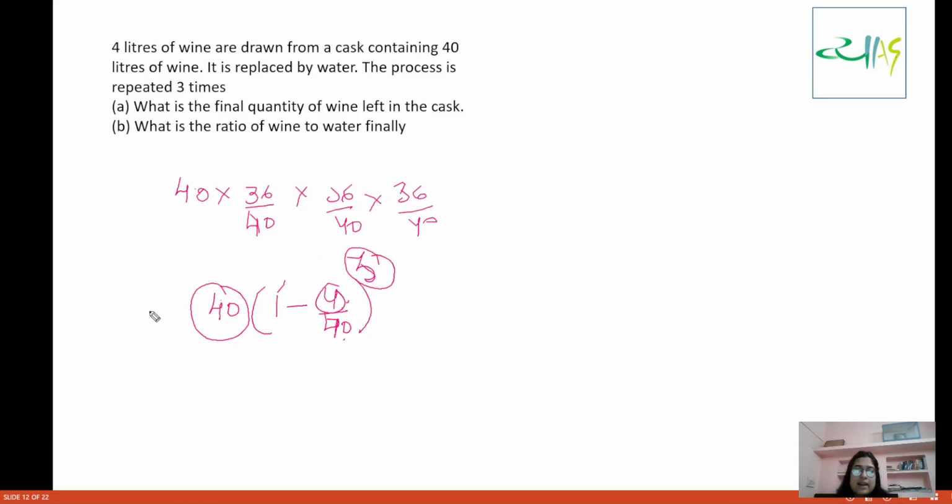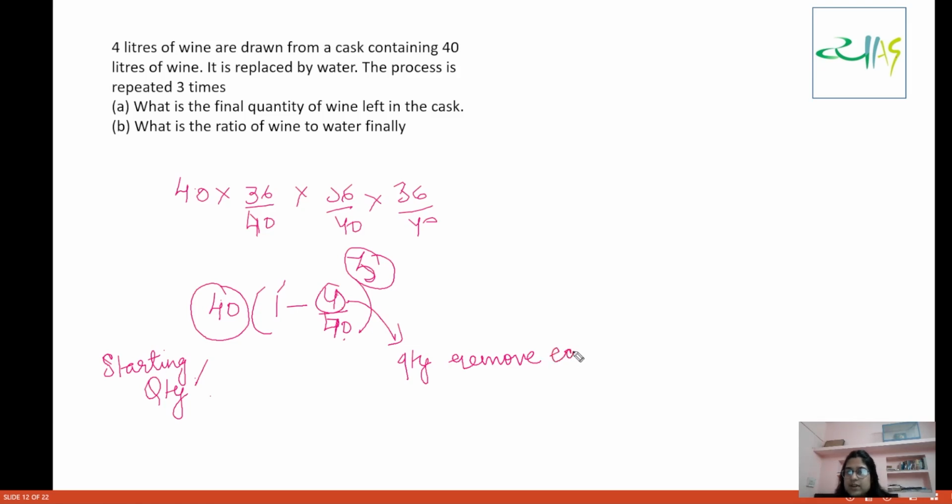So you will write here the quantity that you are starting with, the starting quantity. Here you will write the quantity that you will remove each time.